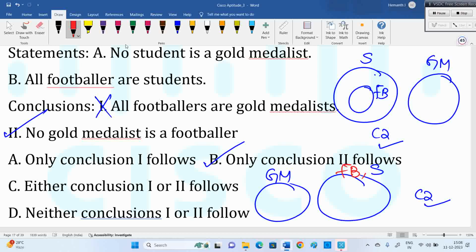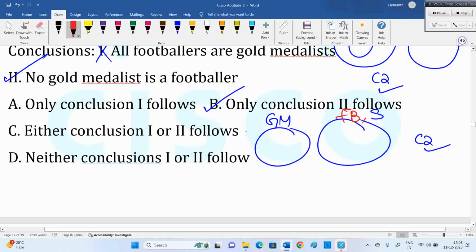All footballers are students means the same circle can be used for both. That's one chance. The other chance is football should be inside. For this there are only two diagrams. One is the same circle for both. The other one is football inside the students. So use any diagram, still the second one only holds good. If you have any doubt, please put it in a diagram and we'll discuss. Don't see that as a personal statement. See in terms of diagram only.